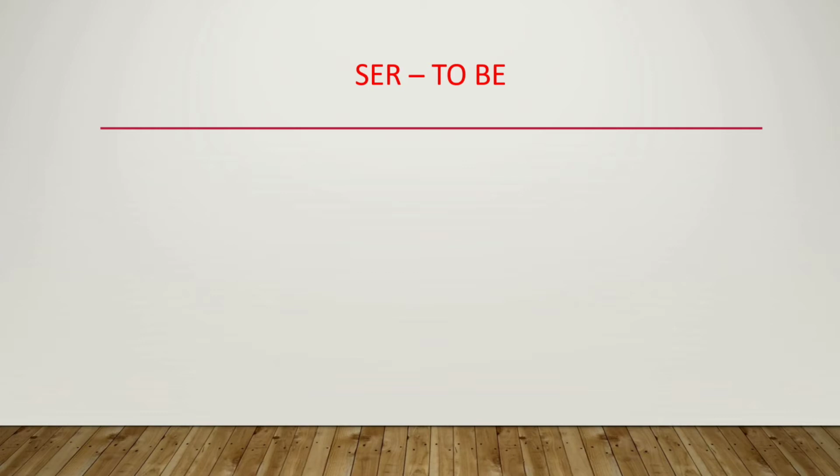In the Spanish language, each and every verb has 6 different forms. So today let us try to understand the 6 forms of the verb ser. The first form is soy. The last y is pronounced as e, so it is soy.